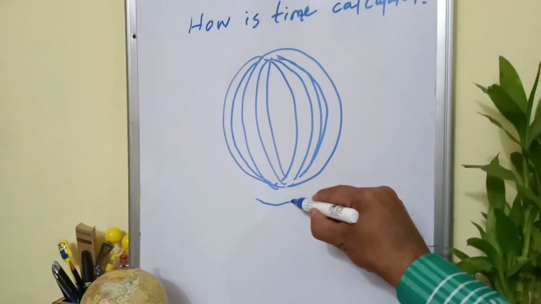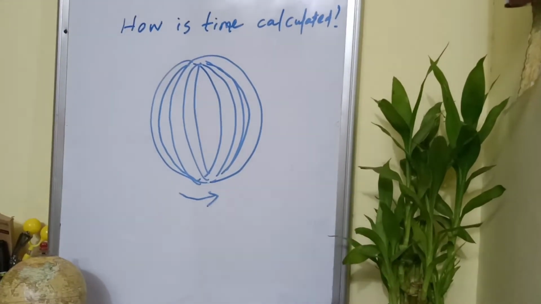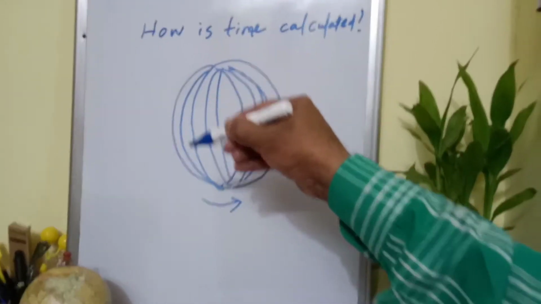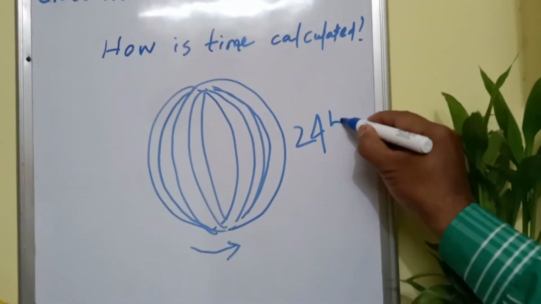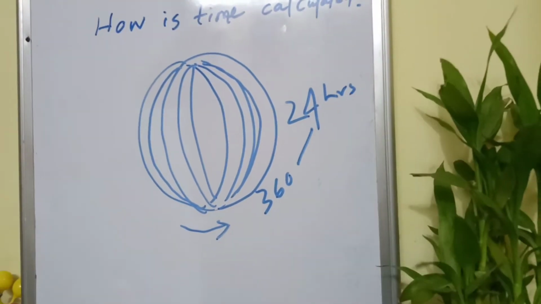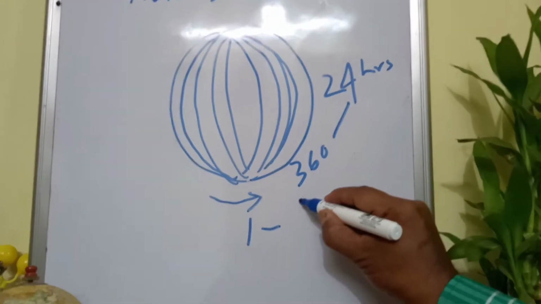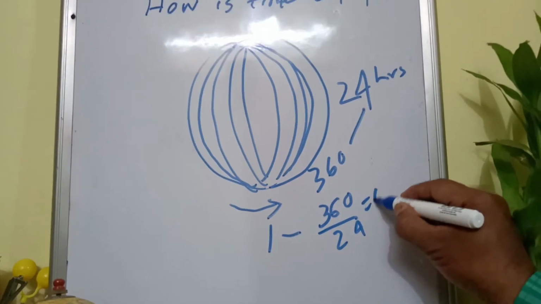And you know the Earth spins from west to east and makes a complete rotation. That means 360 longitudes are covered in 24 hours, and in 1 hour it can cover 360 by 24, so 15 longitudes.